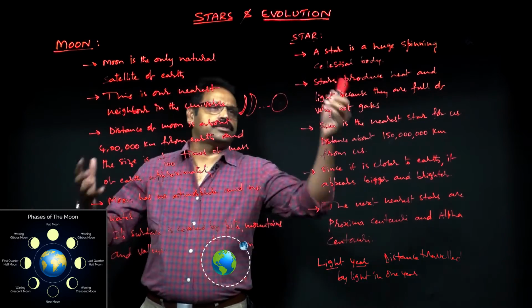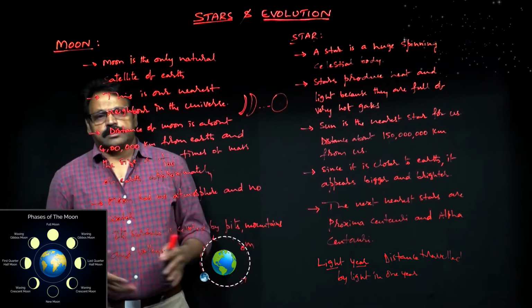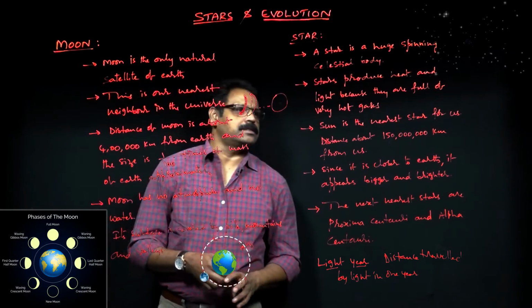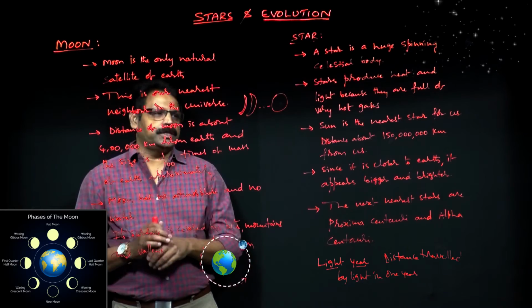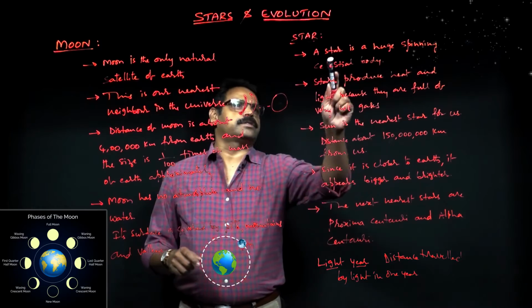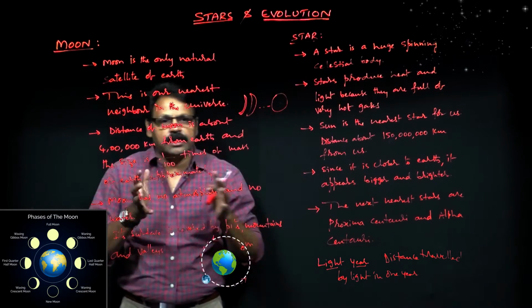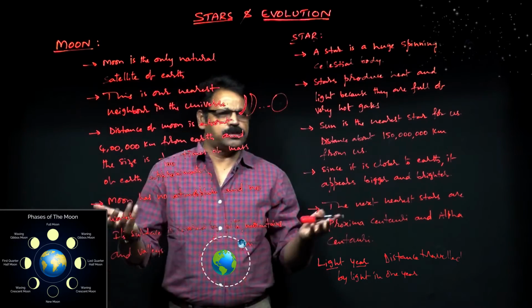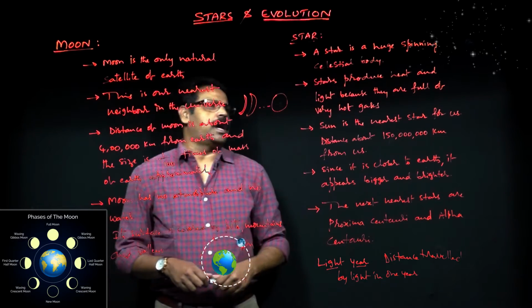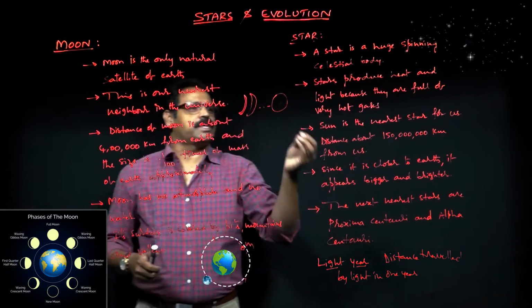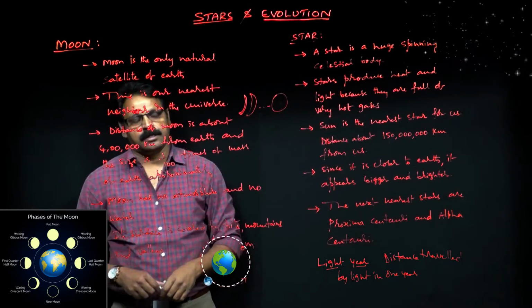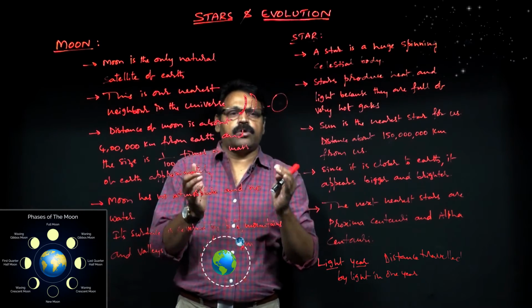And coming to a star, sun is a star. Sun is also a star. Sun is one of the stars, and a star has high energies in terms of the hotness as well as light. And here a star is a huge spinning celestial body. Celestial bodies are moon, stars, planets, all are celestial bodies. It is one of the celestial bodies, and here the stars produce heat and light because they are full of very hot gases. That means what is the energy of the sun?